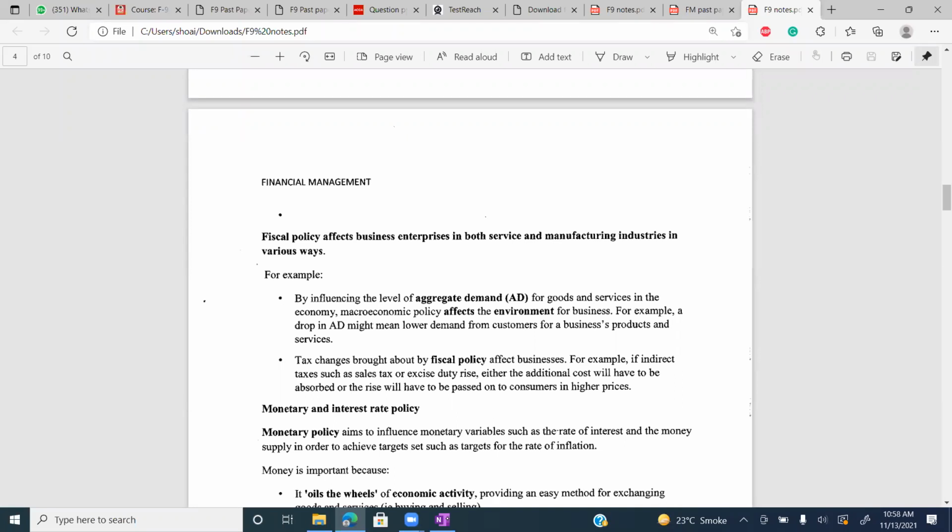If in your country government increases the tax level, what will happen? You will have less money, you will spend less, inflation will come down, aggregate demand will be lower, and the profits of the businesses will also decrease because demand in the country has fallen.